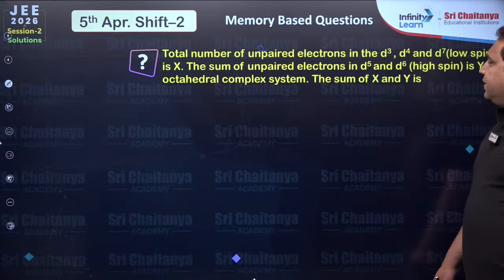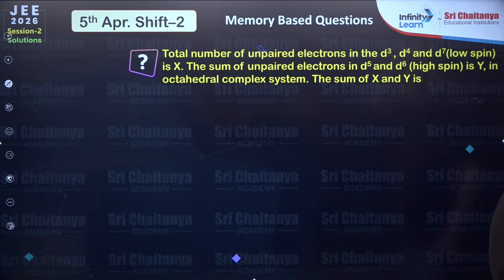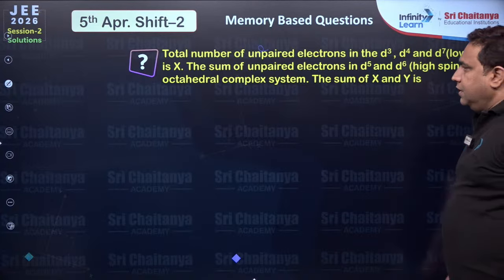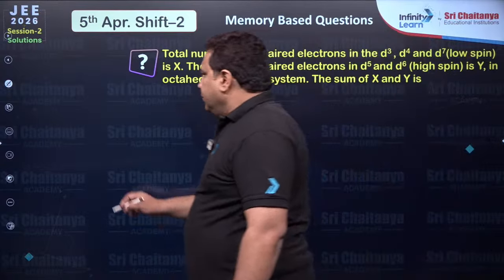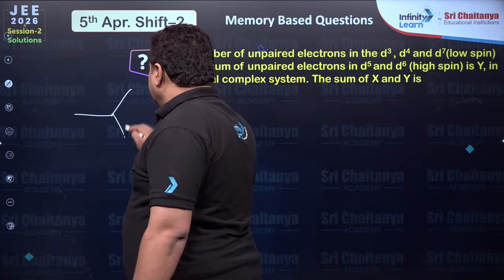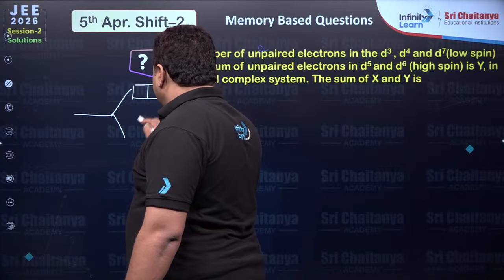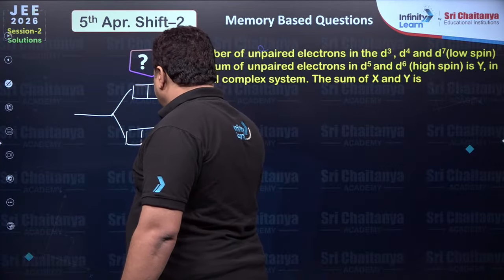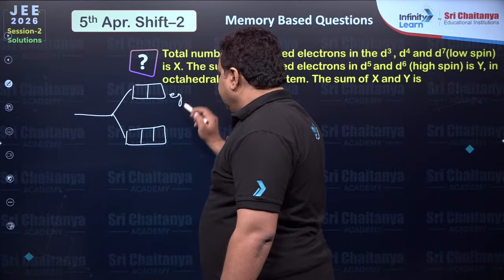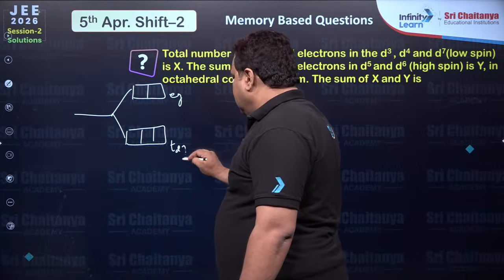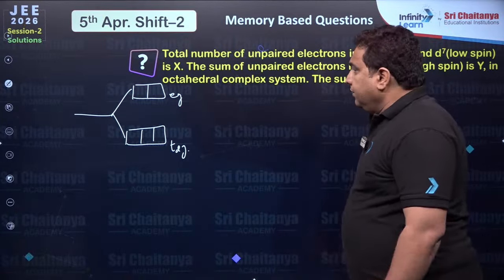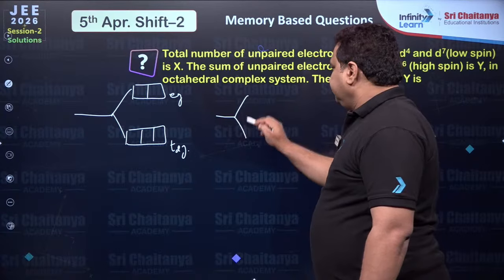The total number of unpaired electrons in d3, d4, d7 low spin is X. The sum of unpaired electrons in d5, d6 high spin is Y. So everybody should know that in octahedral complexes, this is the eg orbital and this is the t2g orbital.